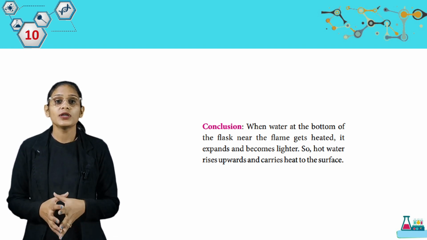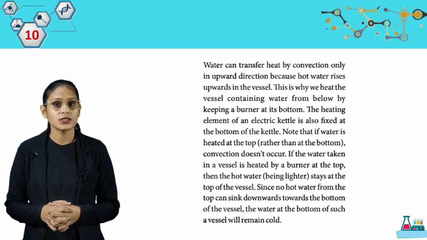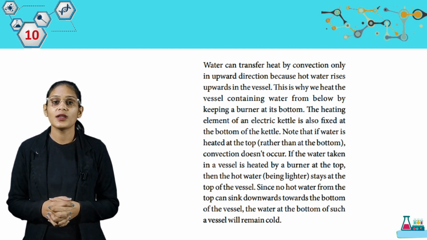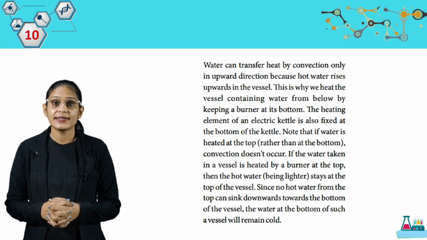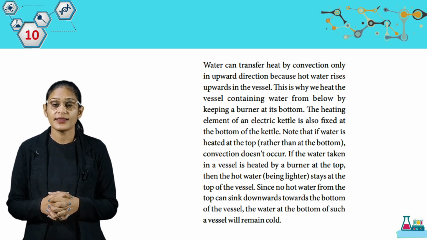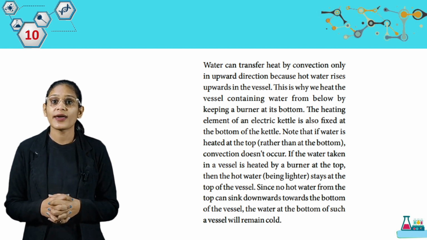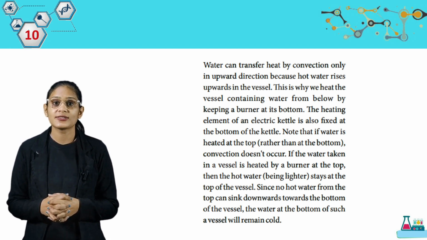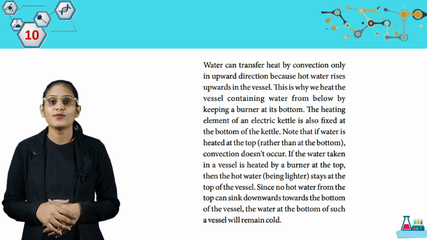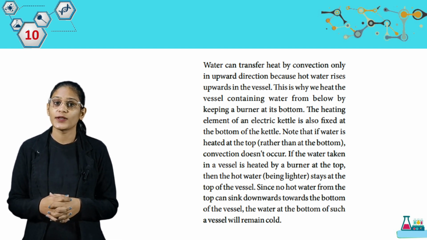Now, water can transfer heat by convection only in the upward direction, because hot water rises upwards in the vessel. This is why we heat the vessel containing water from below by keeping a burner at its bottom. The heating element of an electric kettle is also fixed at the bottom of the kettle. Note that if water is heated at the top rather than at the bottom, convection does not occur. If the water in a vessel is heated by a burner at the top, then the water, being lighter, stays at the top of the vessel, since no hot water from the top can sink downwards towards the bottom of the vessel. The water at the bottom of such a vessel will remain cold.